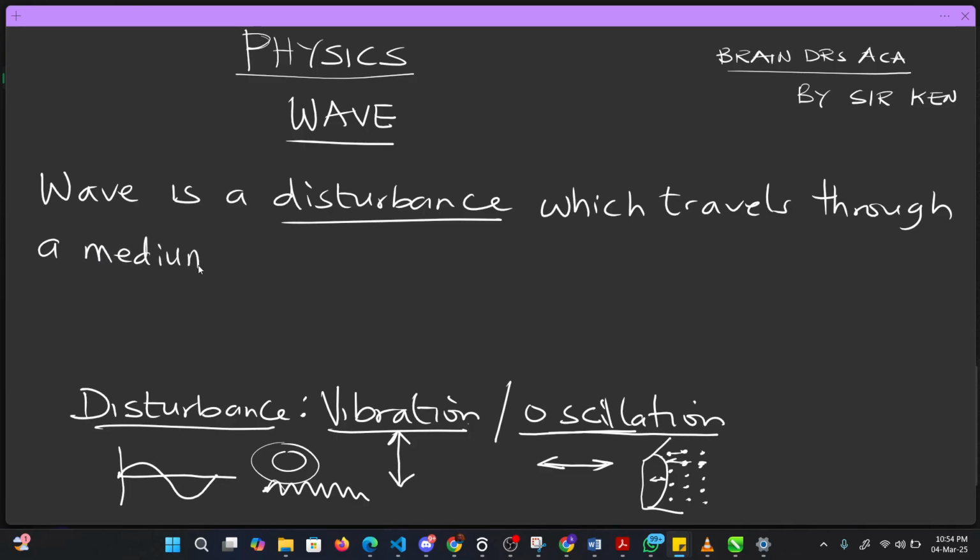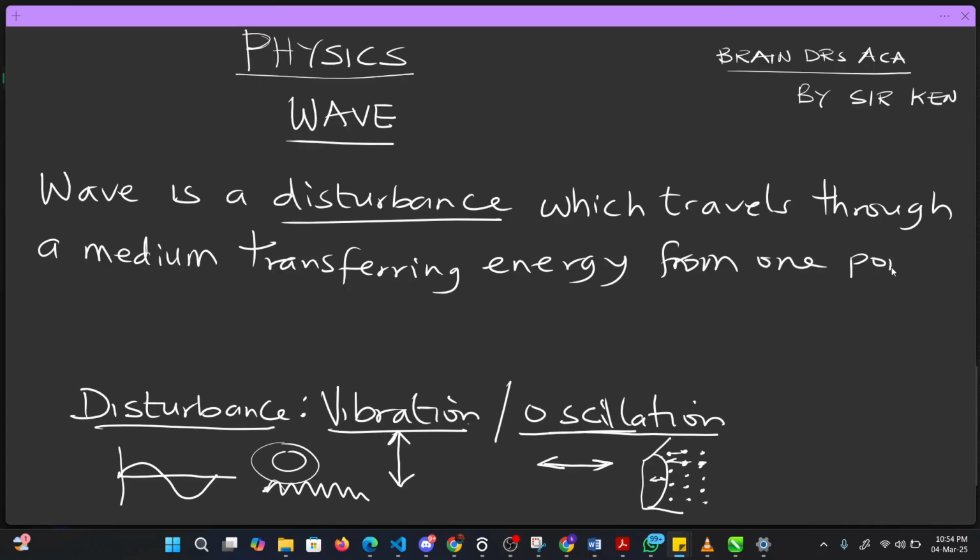Like I explained before, this disturbance we're talking about, which is in the form of either vibration or oscillation, must occur in a medium. It must travel through a medium, transferring energy from one point to the other.